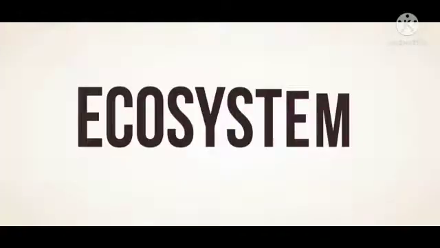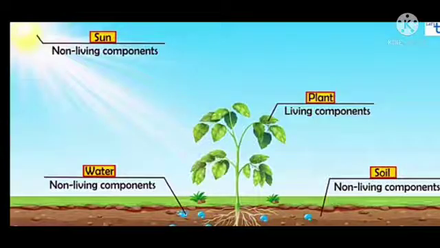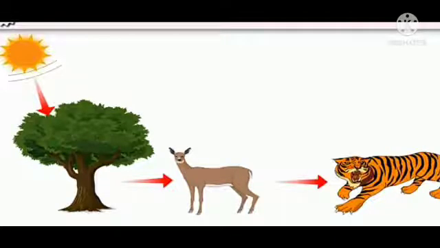What is an ecosystem? The term ecosystem was coined by a British scientist, A.G. Tansley, in 1953. Ecosystem depends on the sun's energy, which is captured by the green plants to produce food and passed on to the heterotrophic organisms, which cannot prepare their own food and are dependent on plants directly or indirectly. Without a source of energy, ecosystems are not able to function.